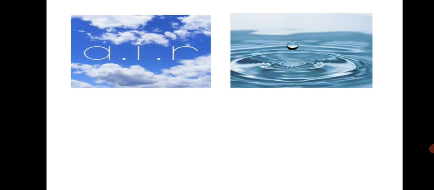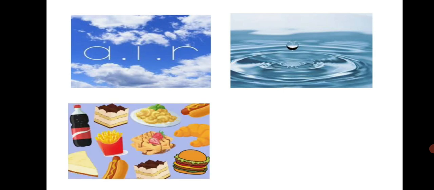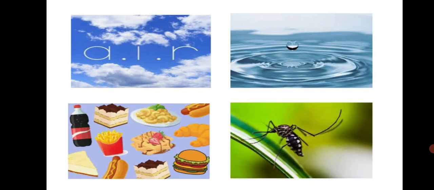Air, water, food, and insects are the mediums through which diseases spread. Hence, if everyone takes care to ensure that the germs do not enter our food, water, or air, and to prevent the breeding of insects that spread disease, it is possible to prevent a disease from becoming an epidemic. For this, it is important for all of us to make cleanliness a habit.